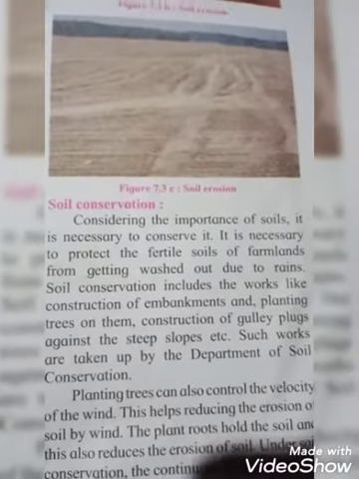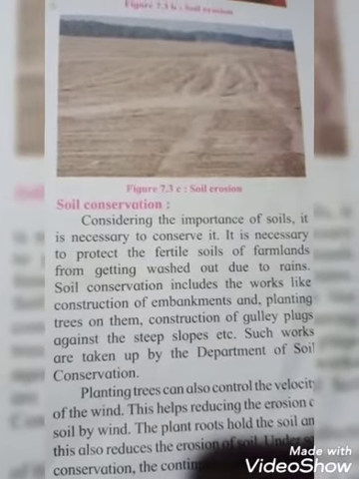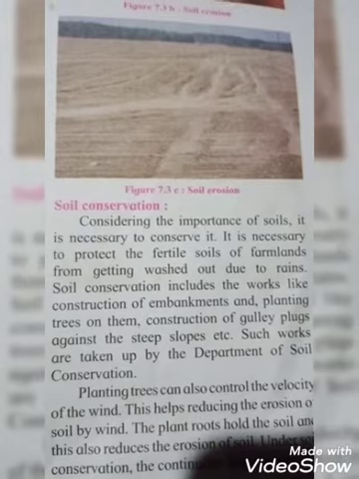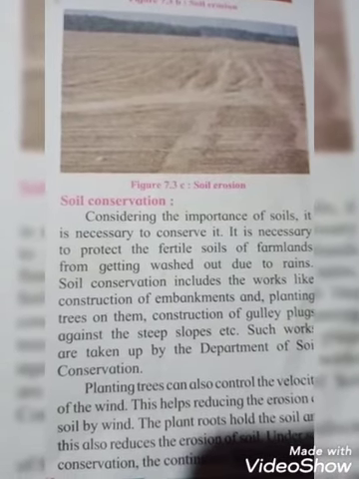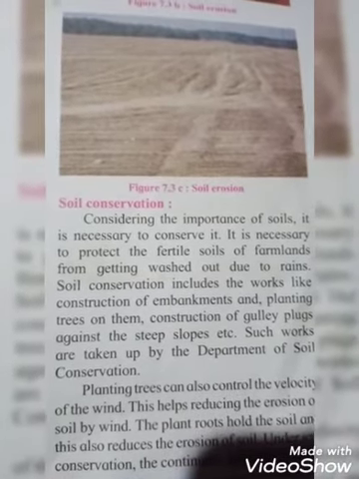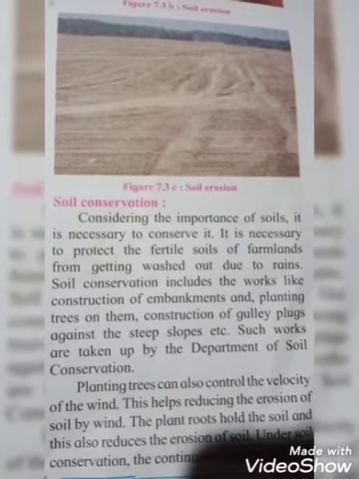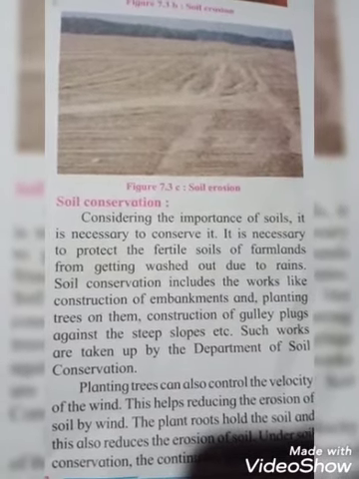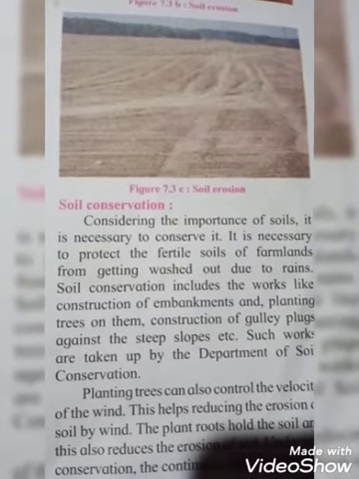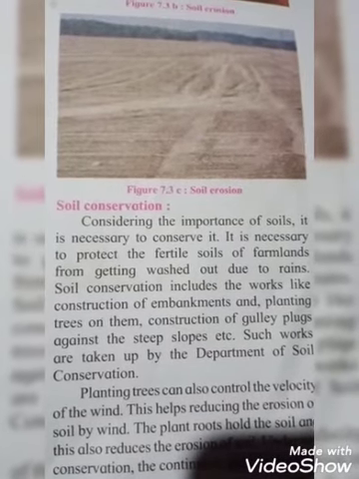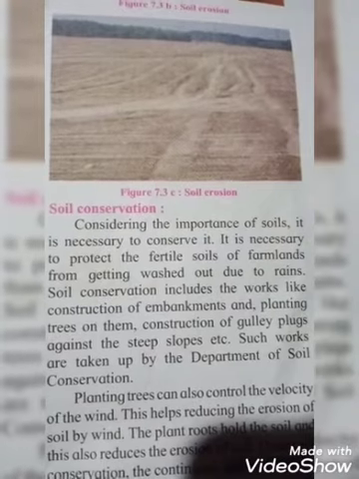Soil conservation. Considering the importance of soil, it is necessary to conserve it. It is necessary to protect the fertile soil of farmland from getting washed out due to rain. Soil conservation includes work like constructing embankments and planting trees on them. So see students, we have to conserve the soil, and for that we have to do more and more tree plantation.